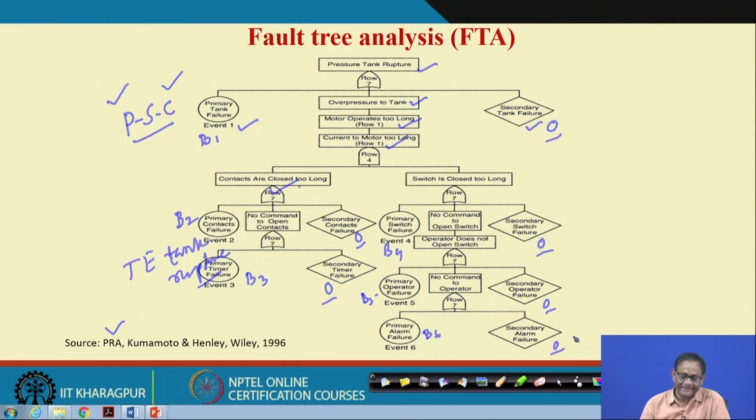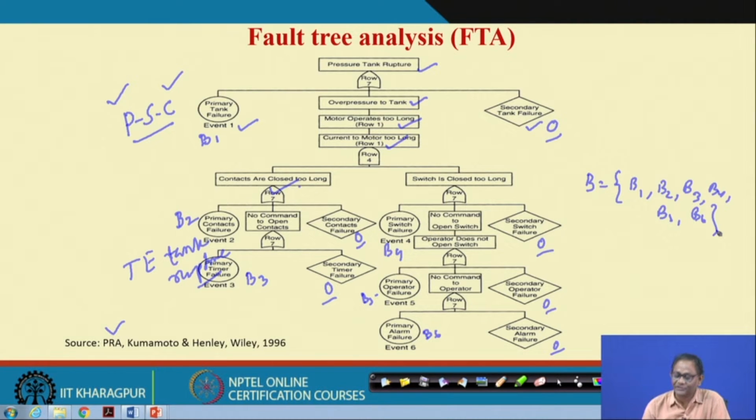Now, my question here is that we have found 6 basic events. So, the basic set is now 6: B1, B2, B3, B4, B5 and B6.